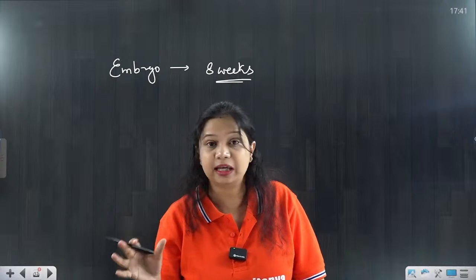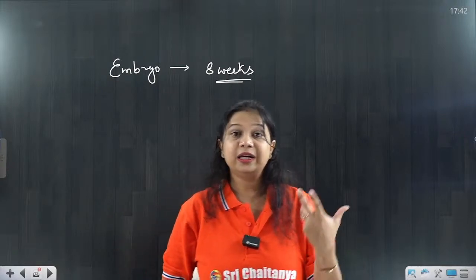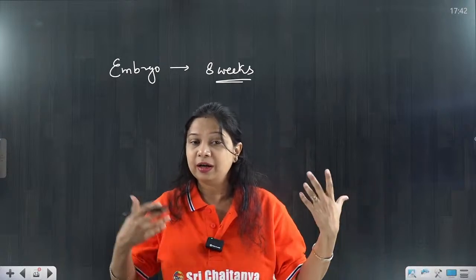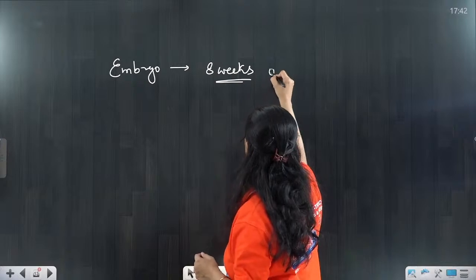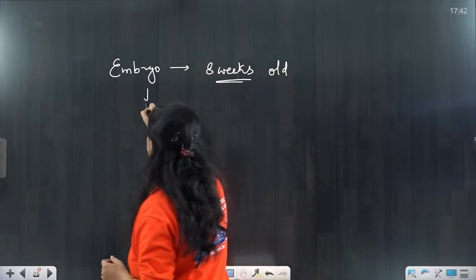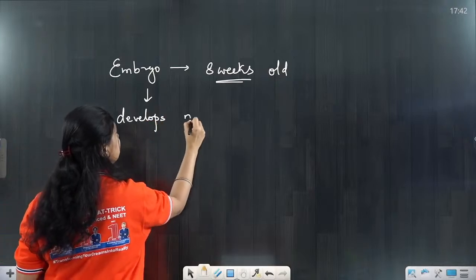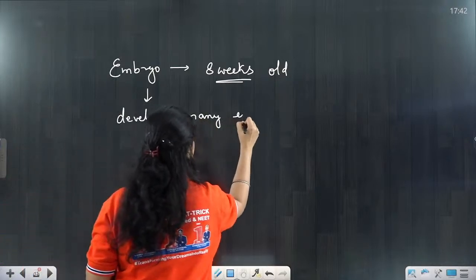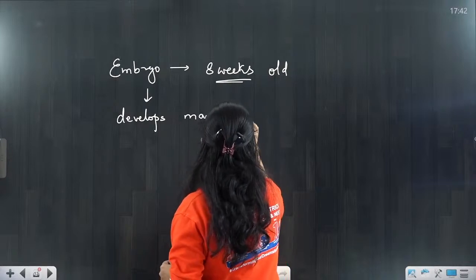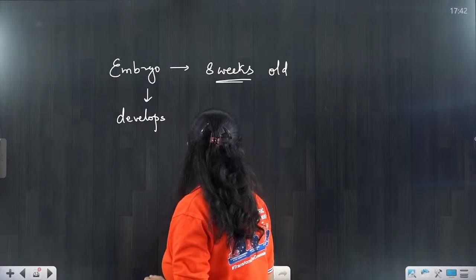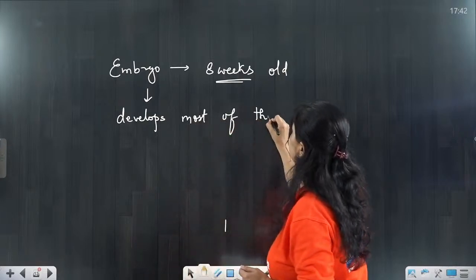At the 7th day, the implantation takes place. So likewise, 1 week, 2 weeks, 3 weeks, 8 weeks, when the embryo is 8 weeks old, it develops many important organs, or we can say most of the vital organs.